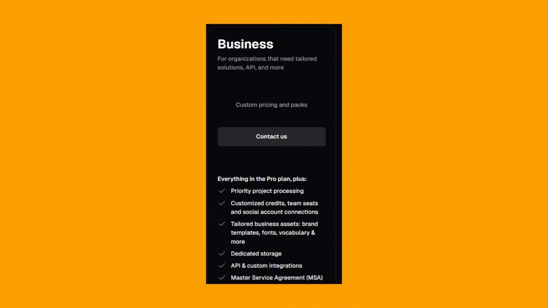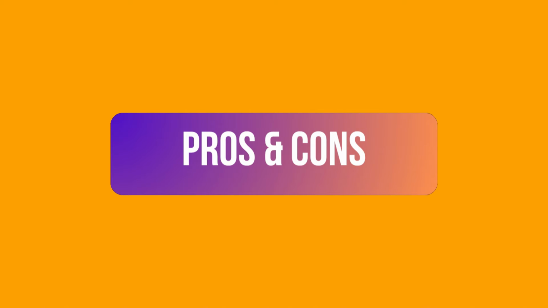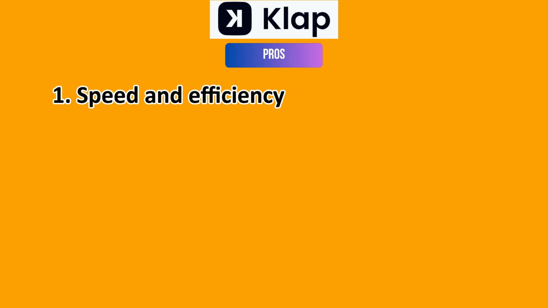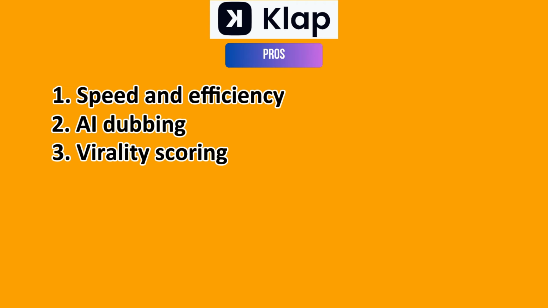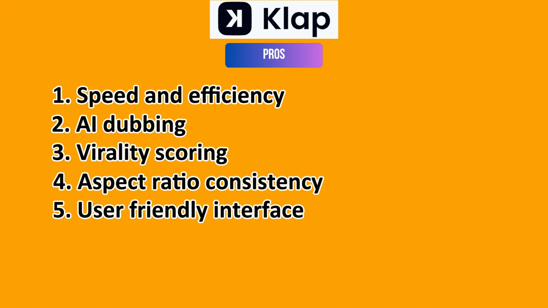Then you have the business plan, which is at a custom pricing for organizations needing tailored solutions, API, and more. So you'll need to contact support in order to get your quote. And now to the strengths and weaknesses, starting with Klap AI. On the bright side, it has speed and efficiency, AI dubbing, virality scoring, aspect ratio consistency, and user-friendly interface.